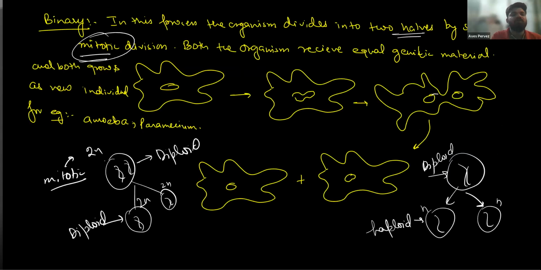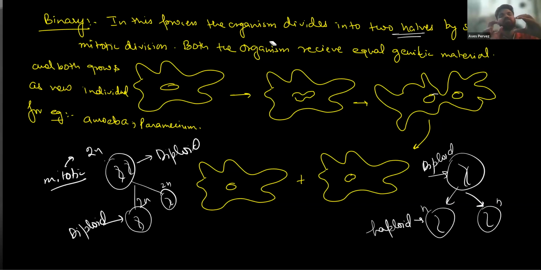Now note about binary fission. What actually happens in binary fission? In binary fission, the organism divides into two halves.